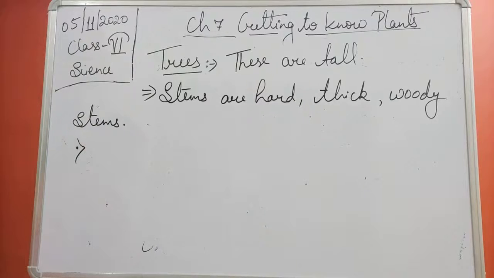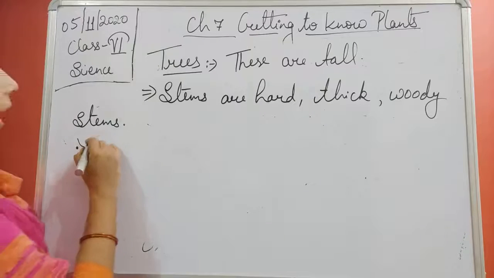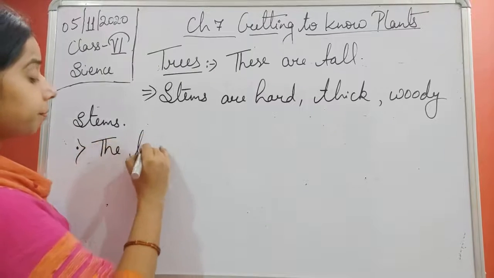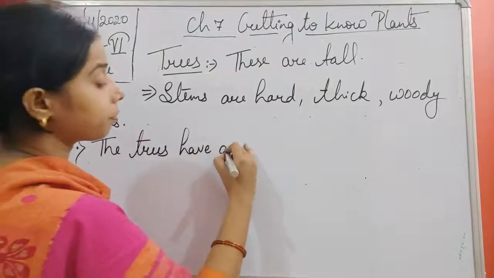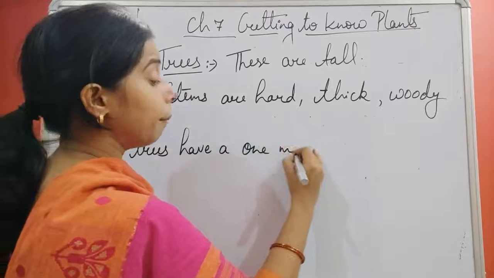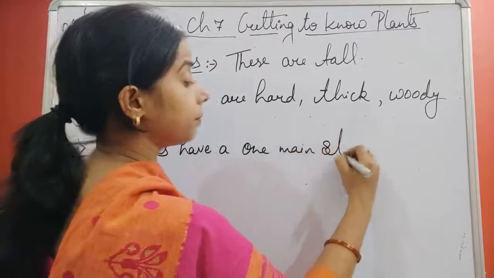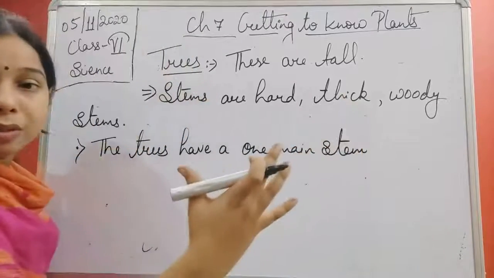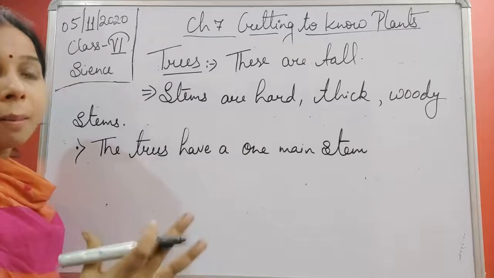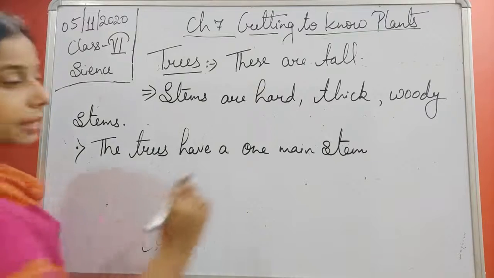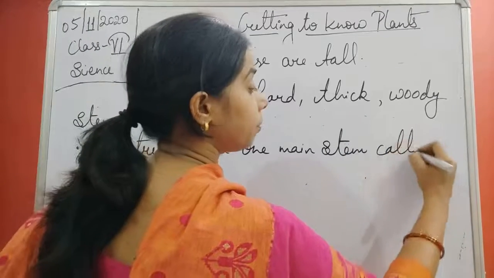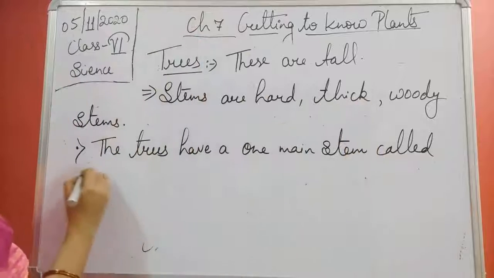So we can write it. The trees have one main stem. It is very thick, student. The width is also very much compared to the other branches. Main stem called trunk.